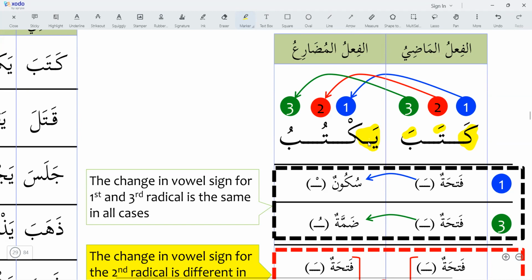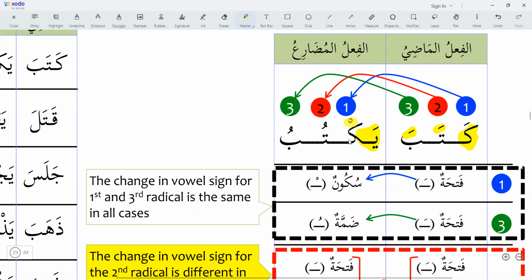So we have added a particle of mudari at the beginning of the word. And it is taking fatha. First radical kaf will take sukun. So it will change into yak.